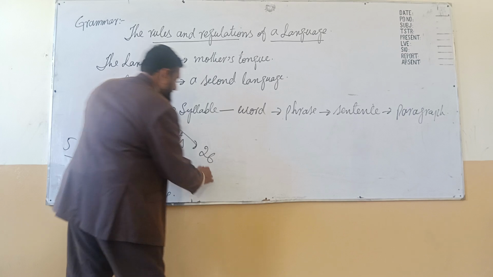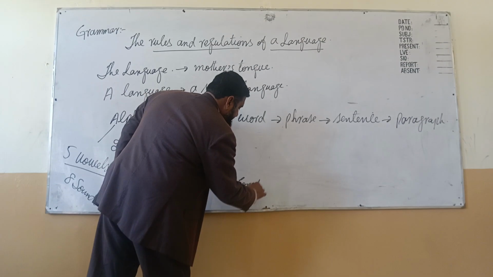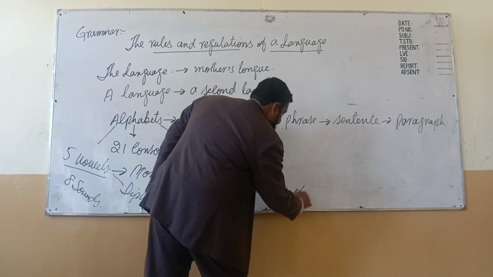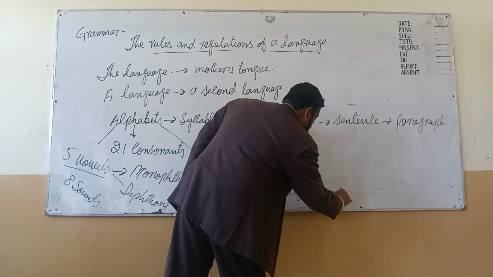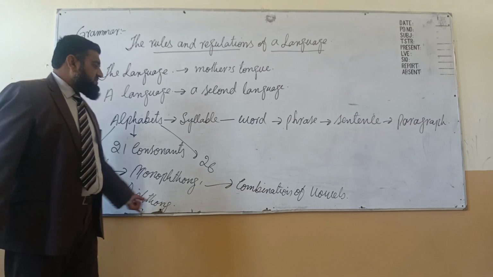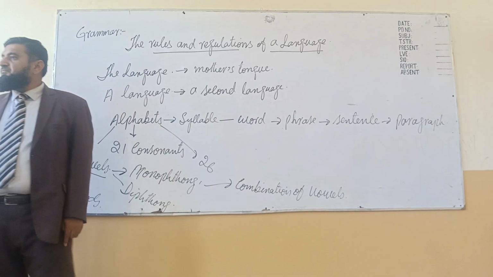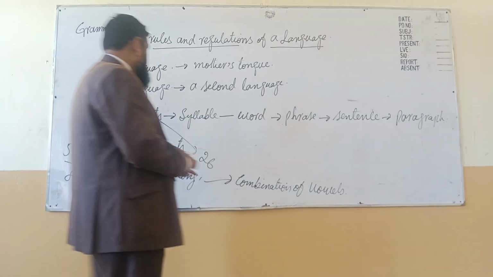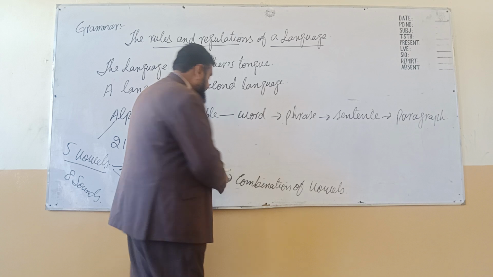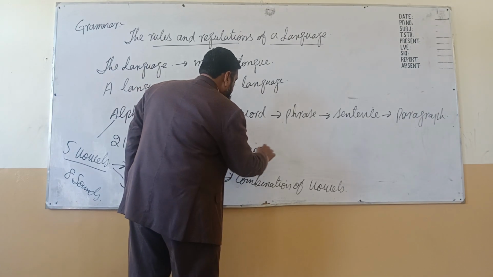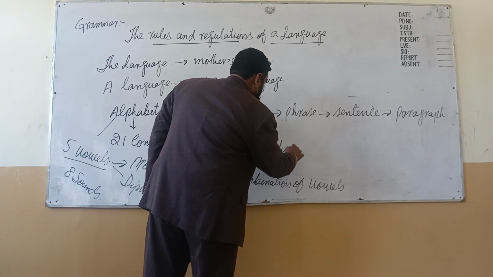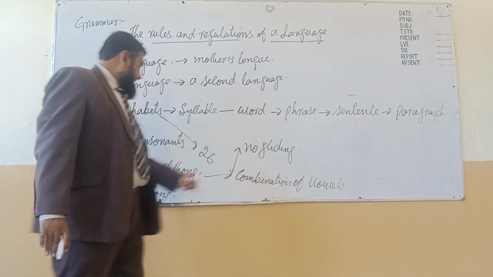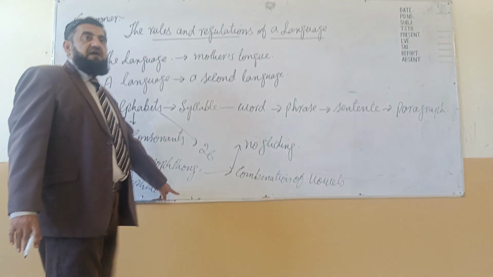Monophthong and diphthong are both combinations of vowels. What is the difference? In monophthong there will be no gliding while we are pronouncing. But in diphthong there will be gliding.